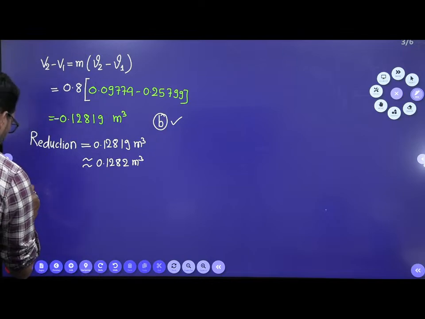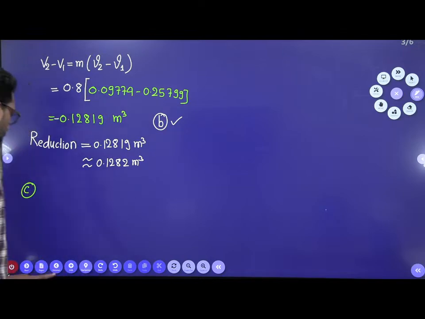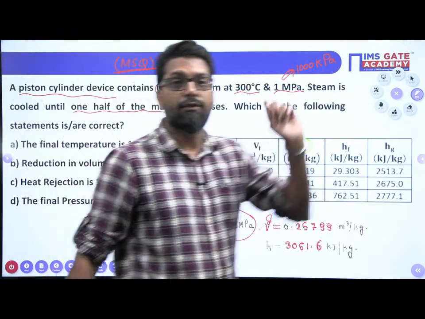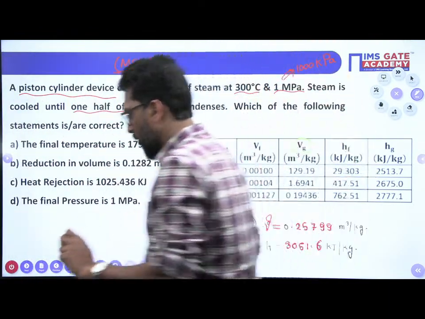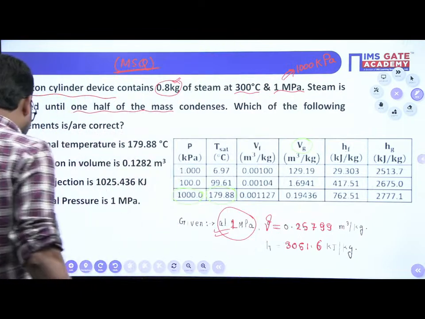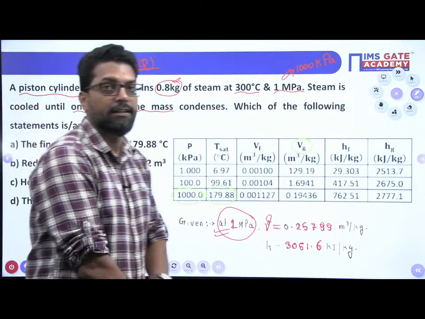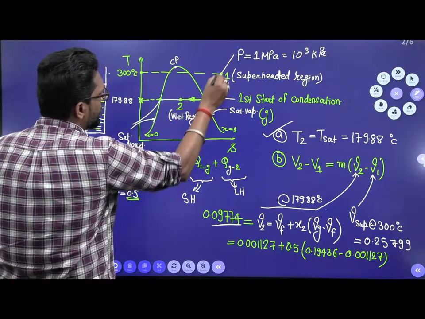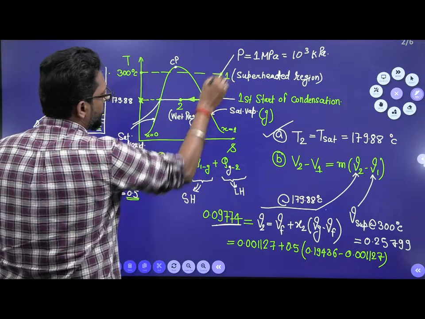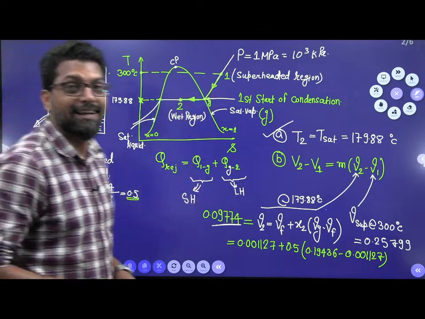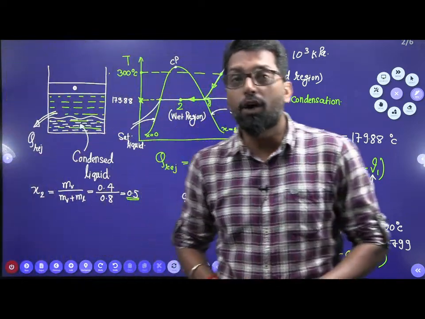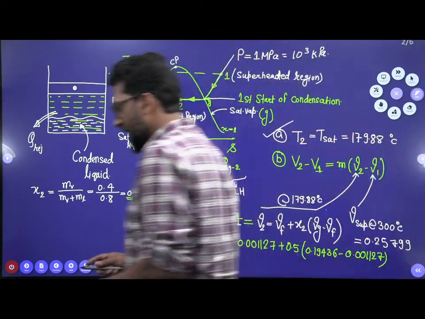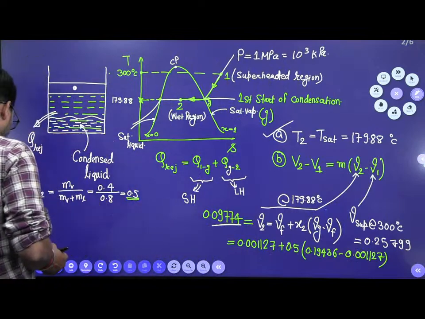Now take option C. What is option C? Option C is heat rejection. What is the heat rejection from point 1 to point 2? The heat rejection from 1 to 2 is at constant pressure. Pressure is fixed. So heat rejection at a constant pressure is the change in enthalpy.